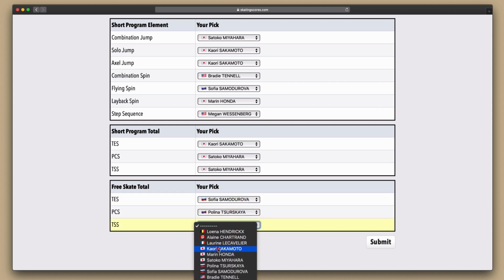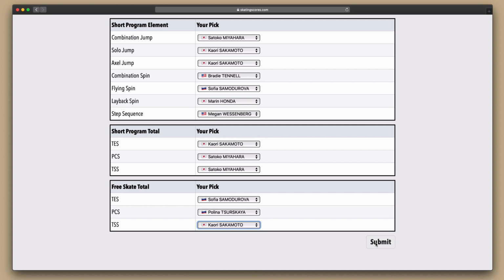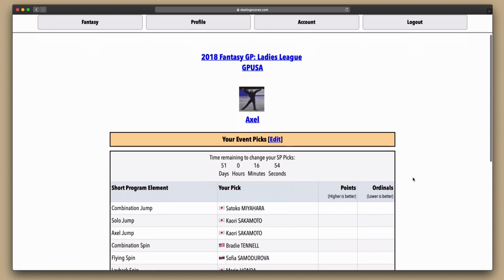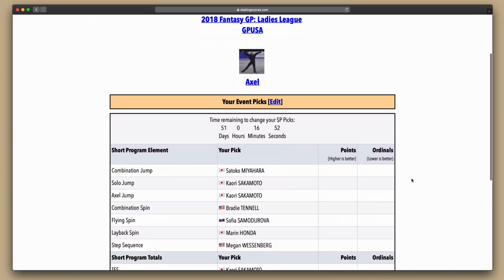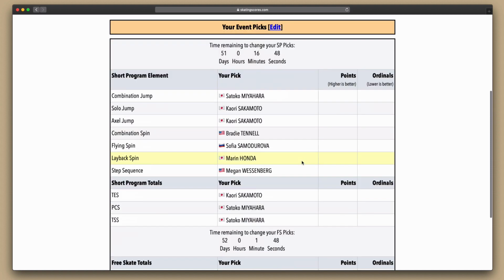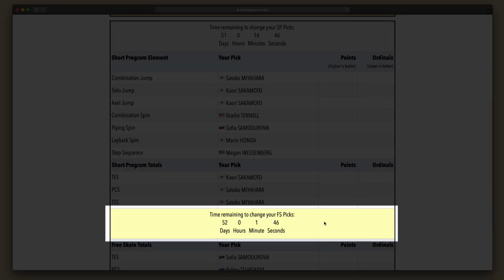Finally, click the Submit button to save your choices. That's it, you've made your picks for the Ladies League at GP USA, and you can see them here. You can also see 2 clocks, one for the short program and one for the free skate. These clocks tell you how much time is remaining for you to change your picks before the deadline.